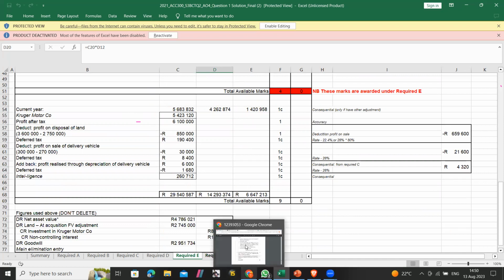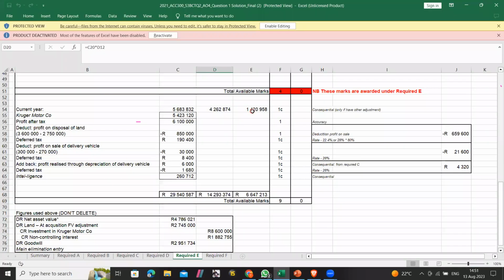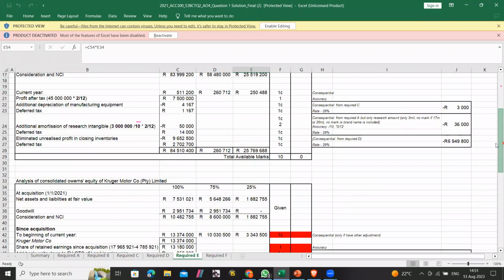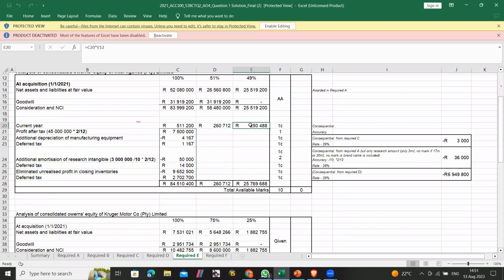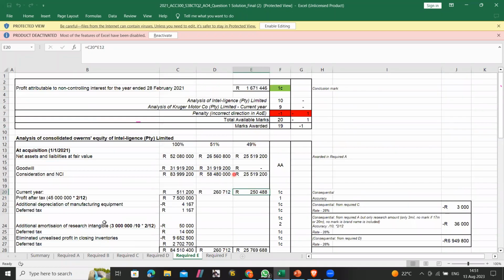Now, the question asked us to calculate the profit attributable to the non-controlling interest. So where is it? It's this one and this one. Adding those two will give you the profit attributable to the non-controlling interest.